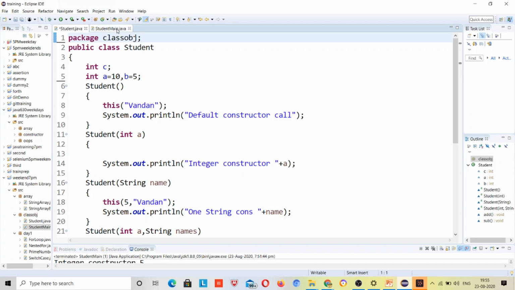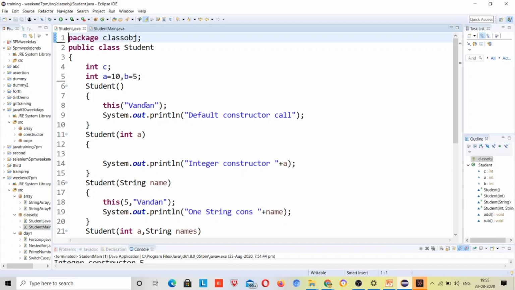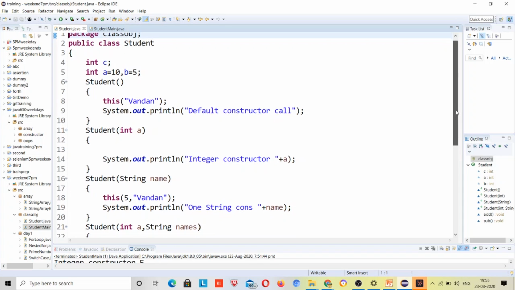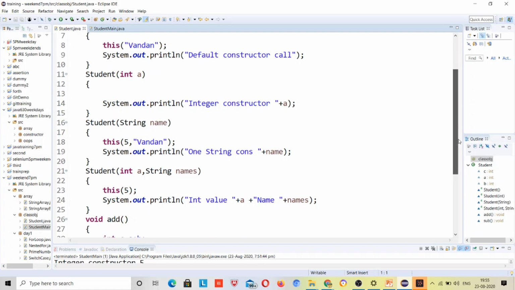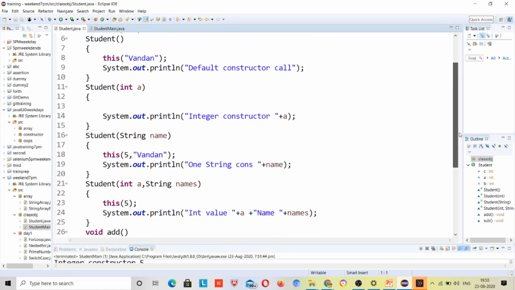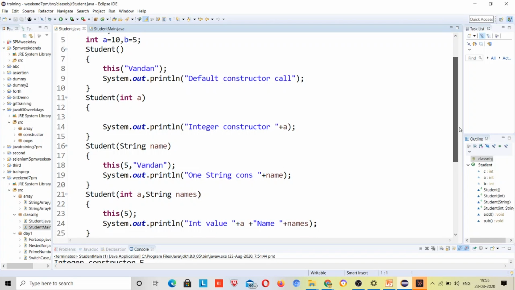Yeah, can you go back to what we are calling? It will first call the default, go to default, and then from default it will call the string, and from string it will print the string, and then it is calling this integer plus string.